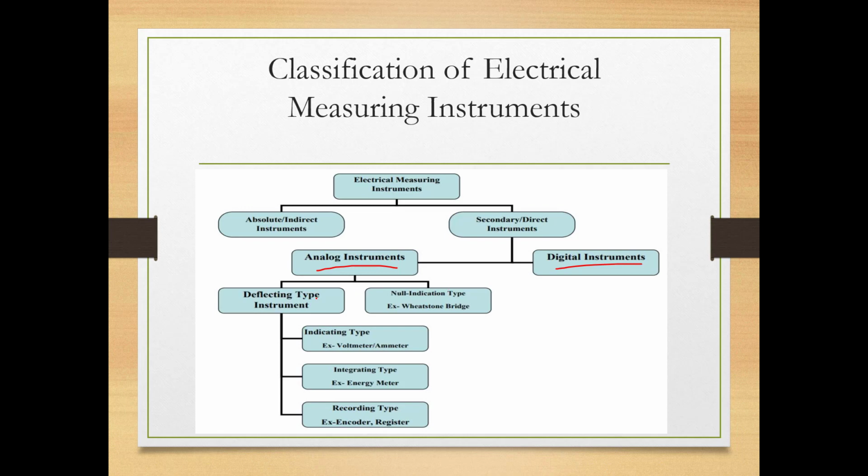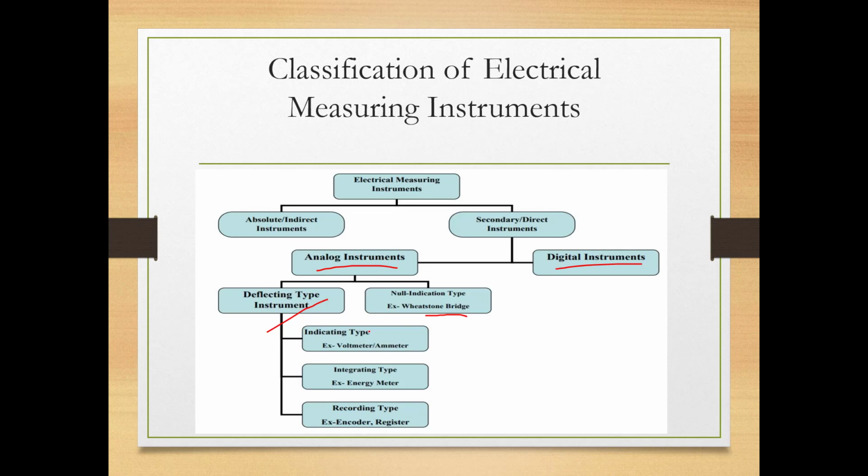Now analog instruments can again be classified into deflecting type and null indication type. Null indication type, for example, is a Wheatstone bridge or a potentiometer. If there is a null, then we say that the measurement is complete. But in the case of a deflecting type, there is a pointer which rotates, and this pointer gives us the particular reading of the measurement. In the case of null indication type, when we find a null position, we say that the measurement is complete.